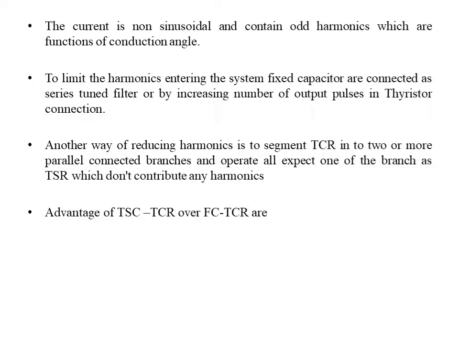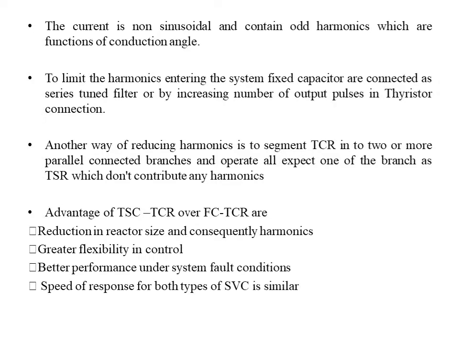So the advantages of TSC-TCR and FC-TCR are reduction in reactor size and consequently harmonics, greater flexibility in control, better performance under system fault conditions, and the speed of response for both types of SVC is similar.